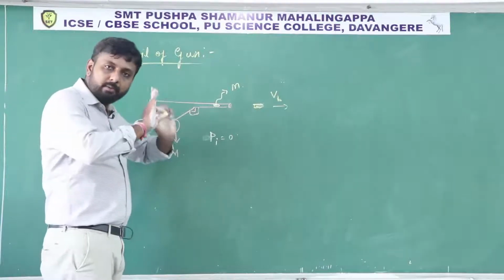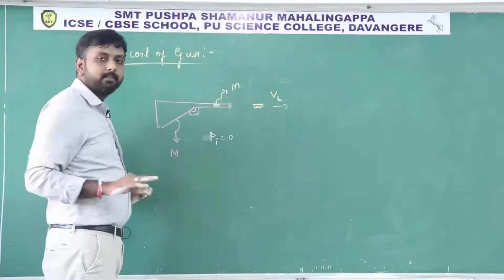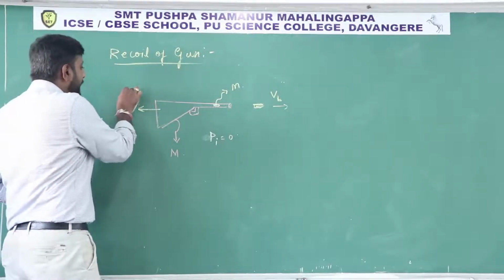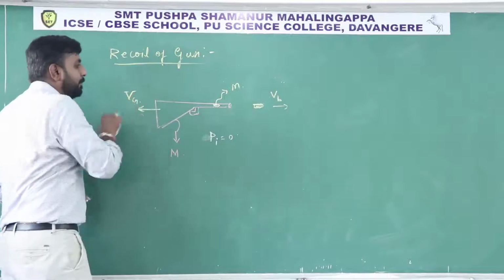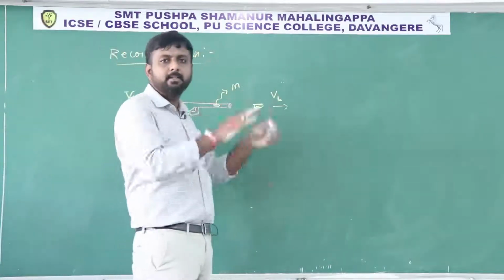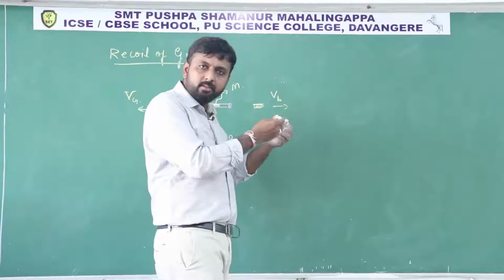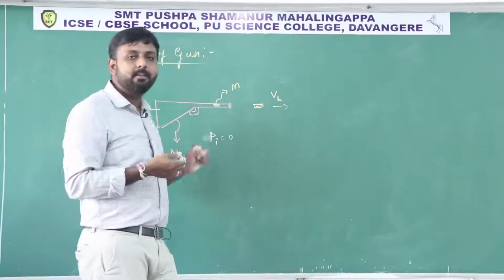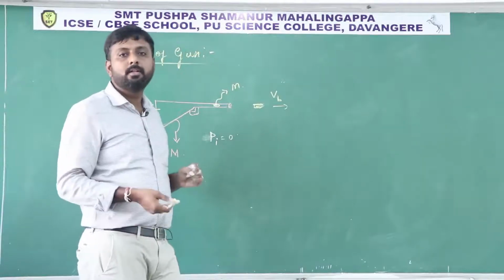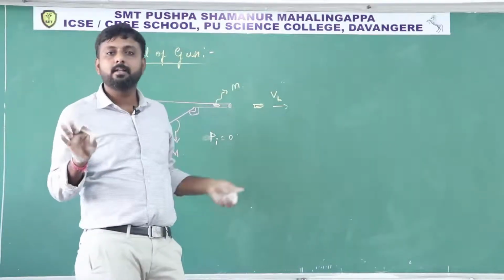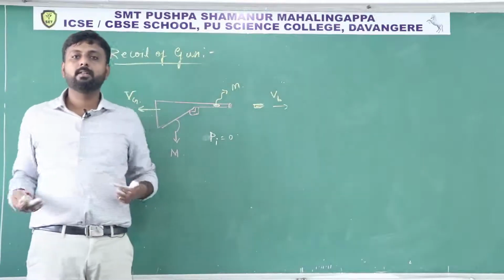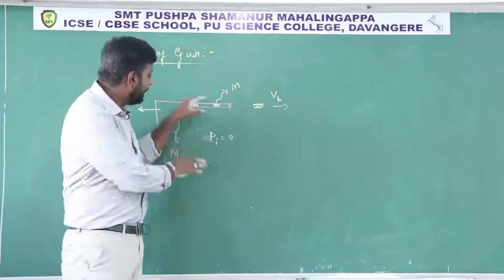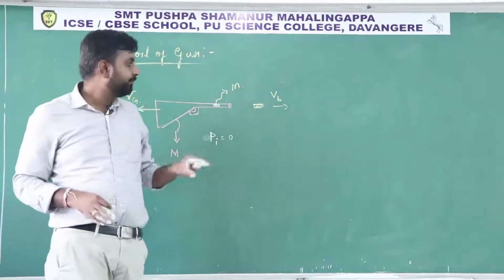Similarly, as the bullet will move in the forward direction, this gun also will move in the backward direction. Okay, the bullet will move with very high speed, but the gun will move with less speed. Why? Because its inertia is more, mass is more. The gun will move in the backward direction, but its velocity is less. Why? Because the gun mass is more.